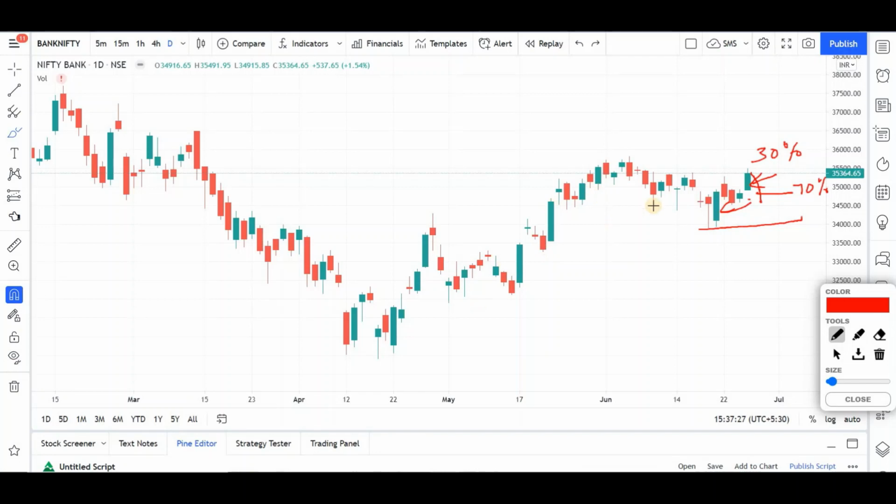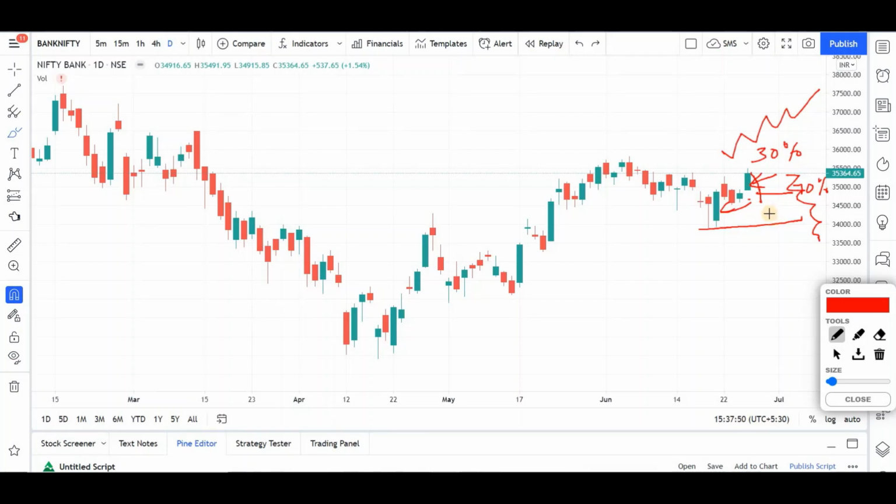Because as we said, the structure is here, chances are the market might move like this, but always, market is market, so it can come down like this also. So what we are trying to protect is by entering only 30% trade here. If this retest doesn't happen, the pullback doesn't happen, I am looking to exit this trade at this level. This is my stop loss level.